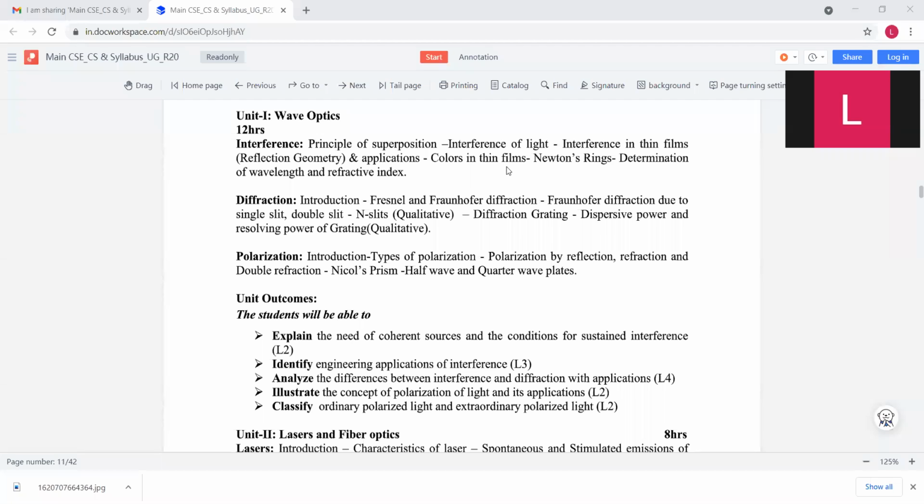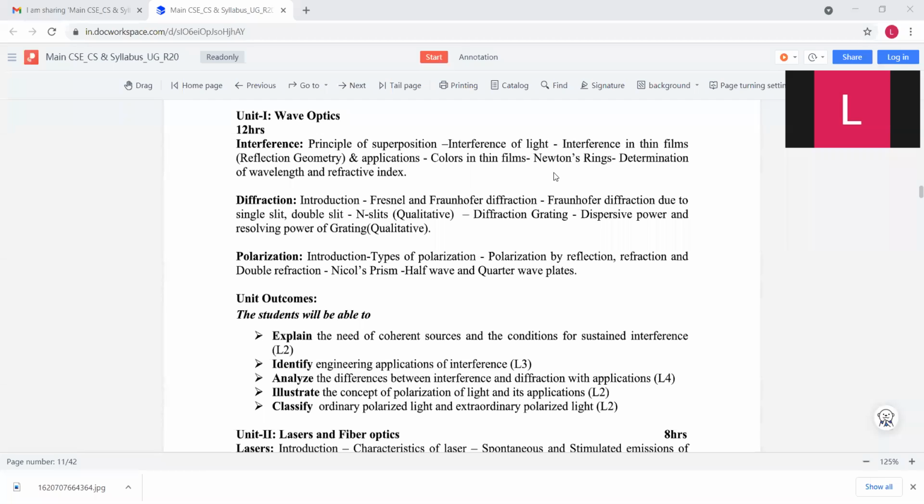In interference, we discuss the principle of superposition, interference of light, interference in thin films and their applications, colors in thin films, Newton's rings, and determination of wavelength and refractive index. In this chapter we also do experiments in our lab.